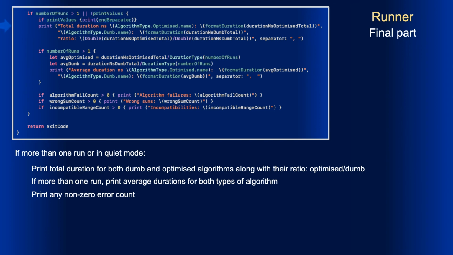So we print the total duration for dump and optimized algorithms along with the ratio optimized to dump. In case of more than one run, we also print the average durations for both types of algorithm, and for each error type, we print the count if it is positive. Runner ends with returning the exit code.